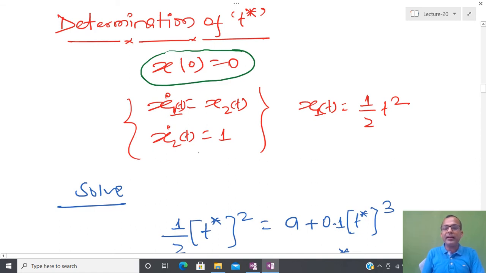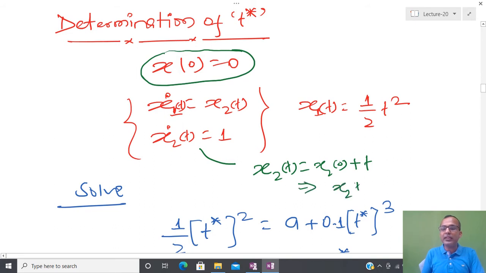So from here you can see that the solution x2(t) is nothing but x2(0) plus t, and at t equal to 0 the initial condition is 0. In this way I can claim that x2(t) is t.